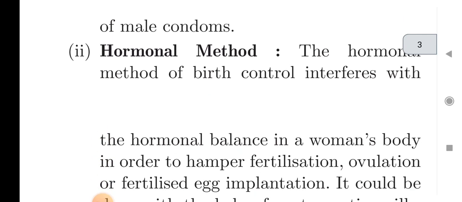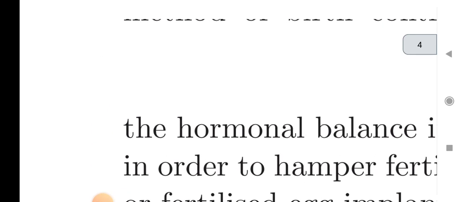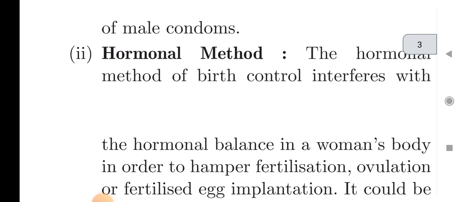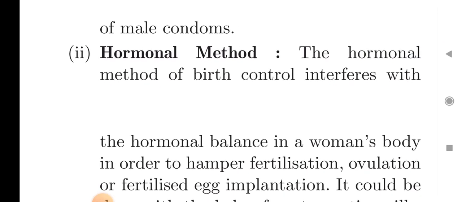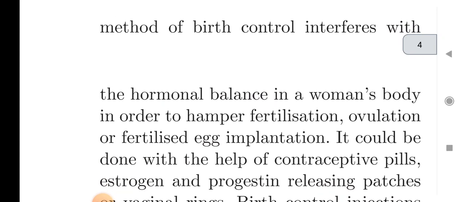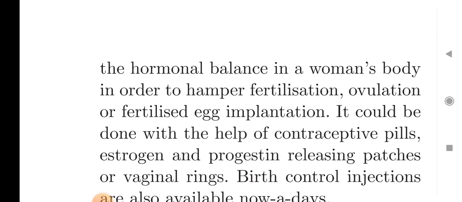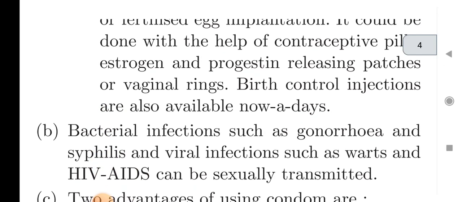Second is hormonal method. The hormonal method of birth control interferes with the hormonal balance in a woman's body. In order to hamper fertilization, ovulation or fertilized egg implantation, it could be done with the help of contraceptive pills, estrogen and progesterone releasing patches or vaginal rings.